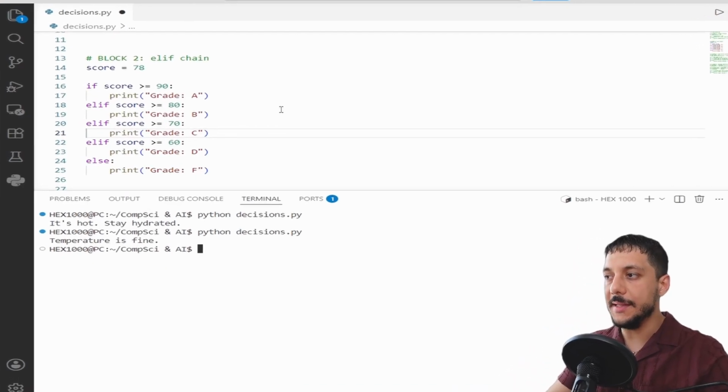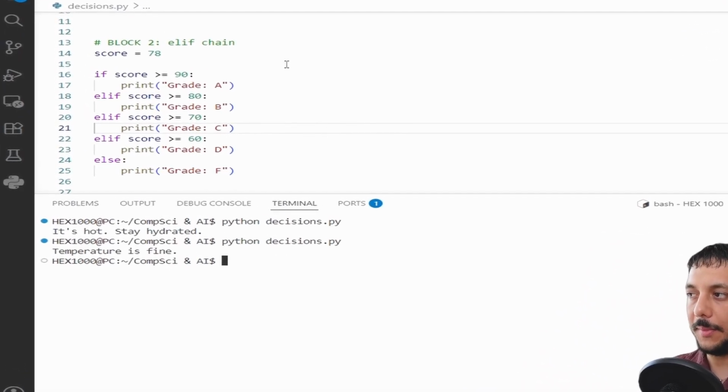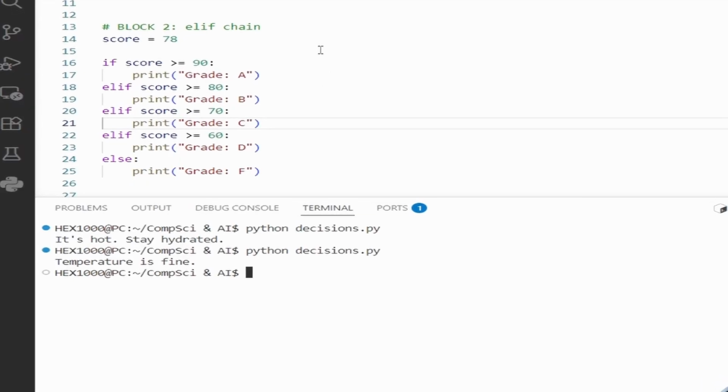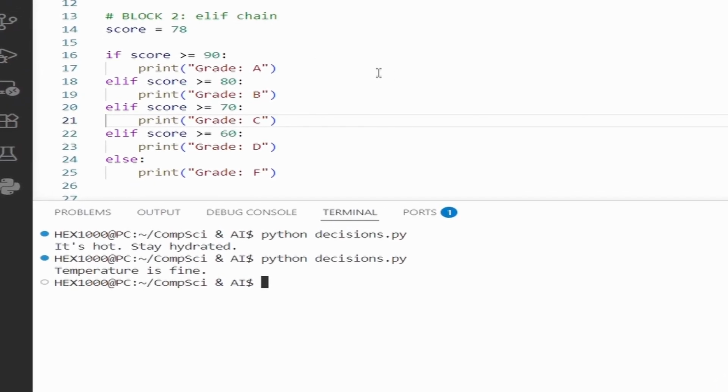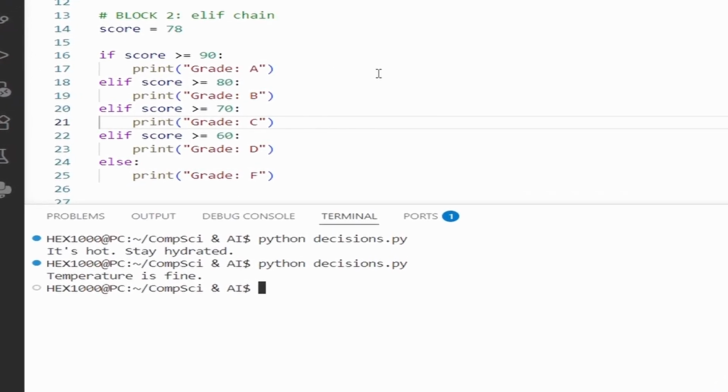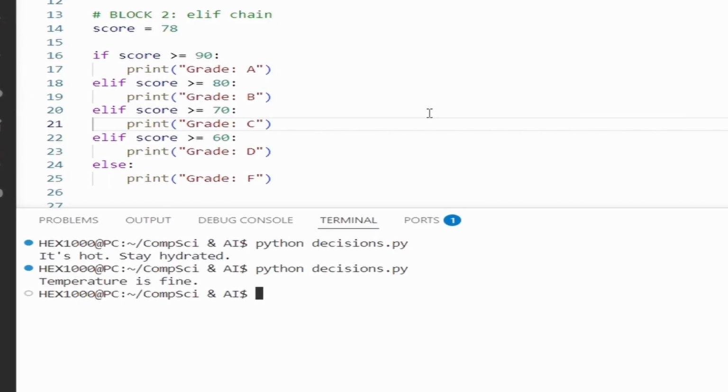Now, 3 possibilities instead of 2. Python checks from top to bottom. The moment one condition is true, it runs that block and skips everything else. Score is 78. Not 90 or above, not 80 or above, but 70 or above. Yes. So let's save it, run it.